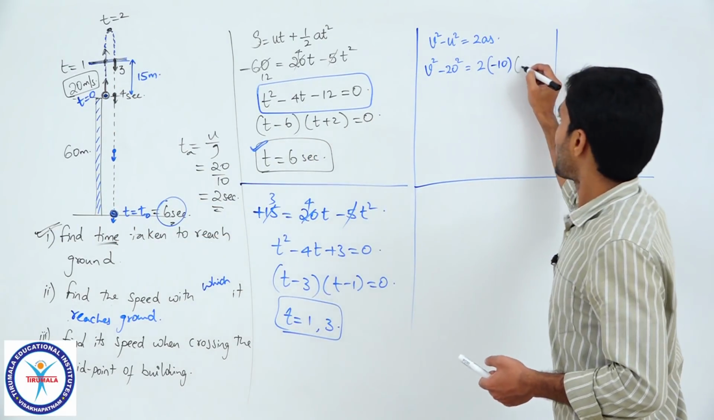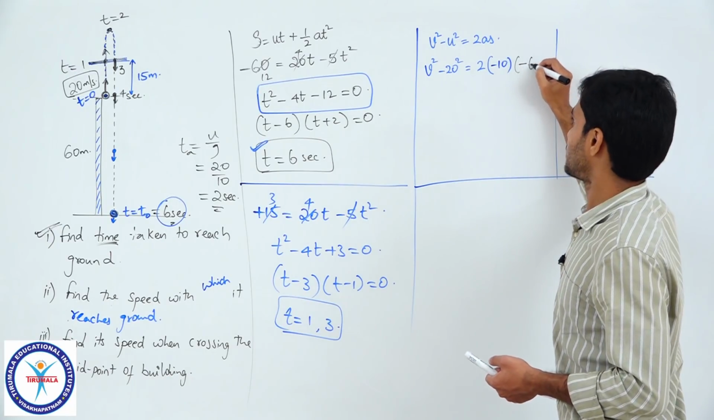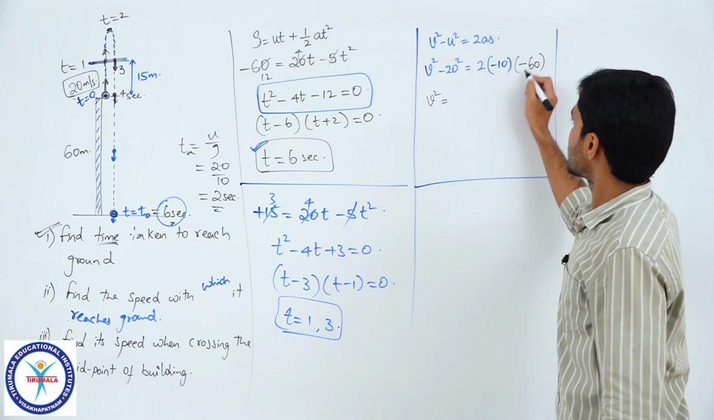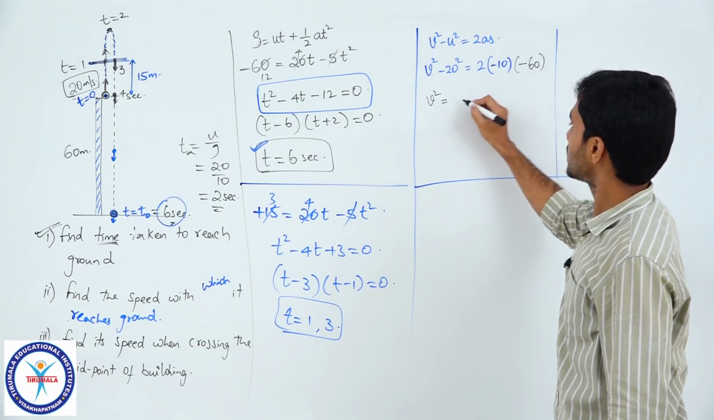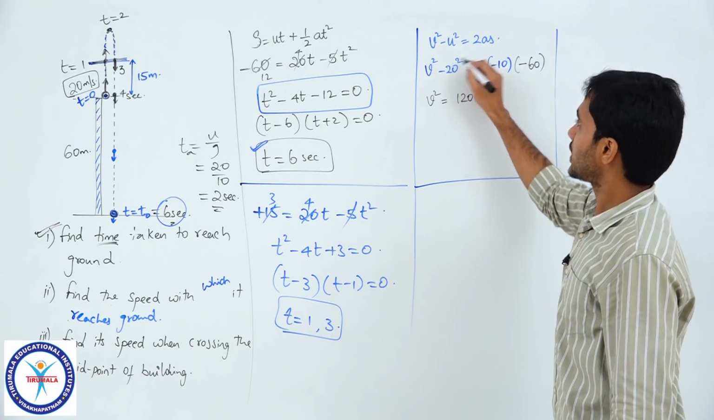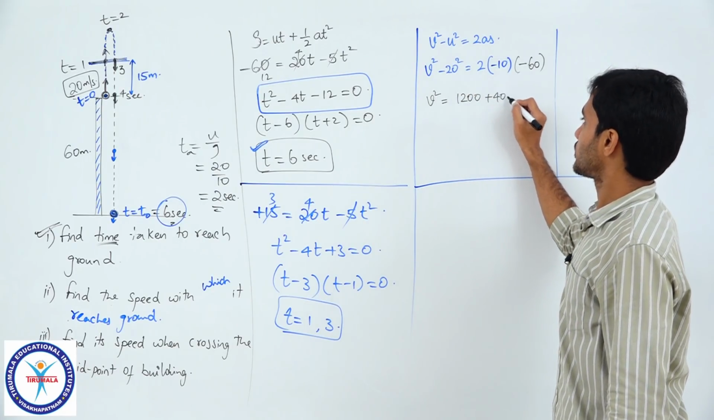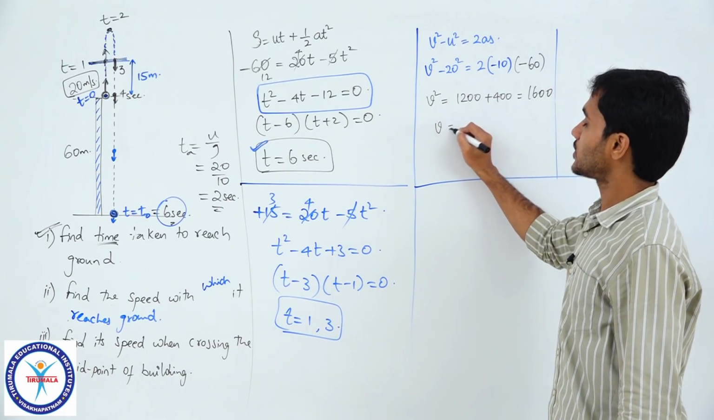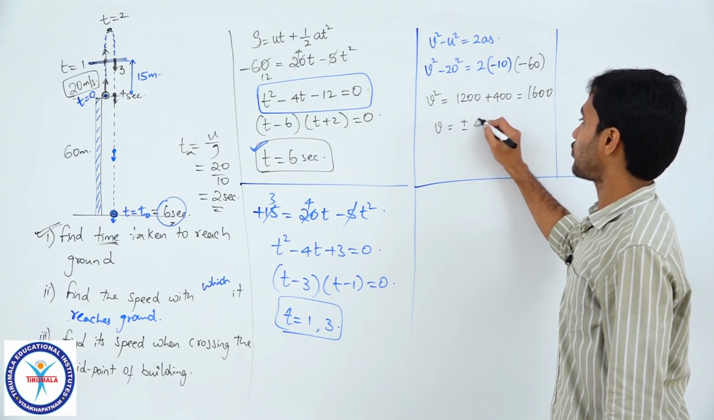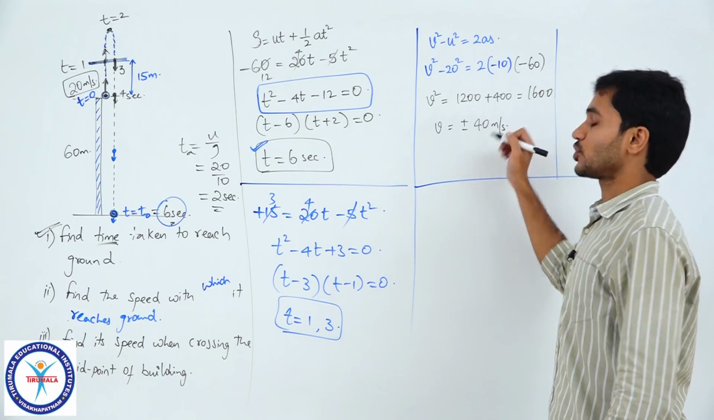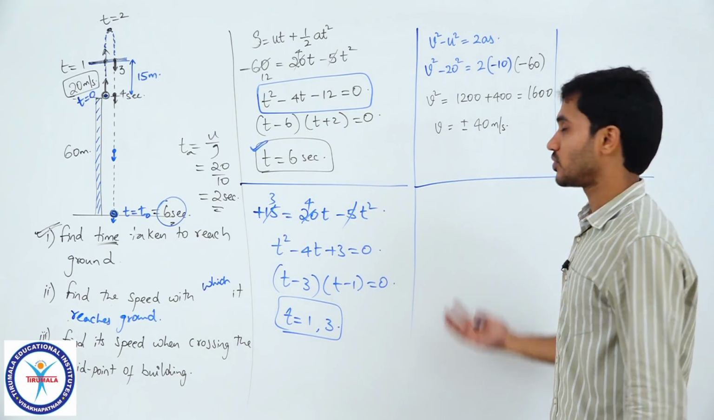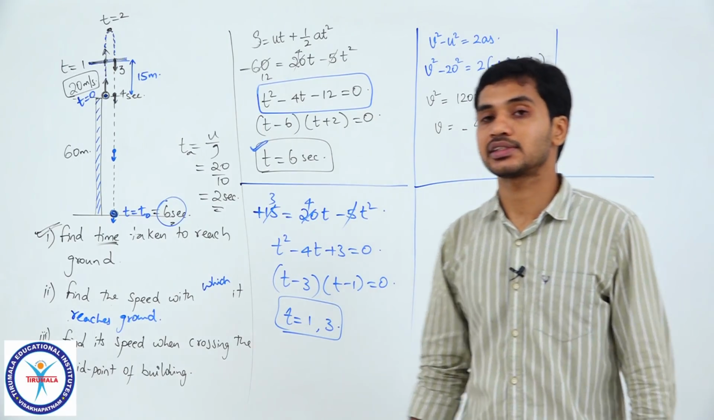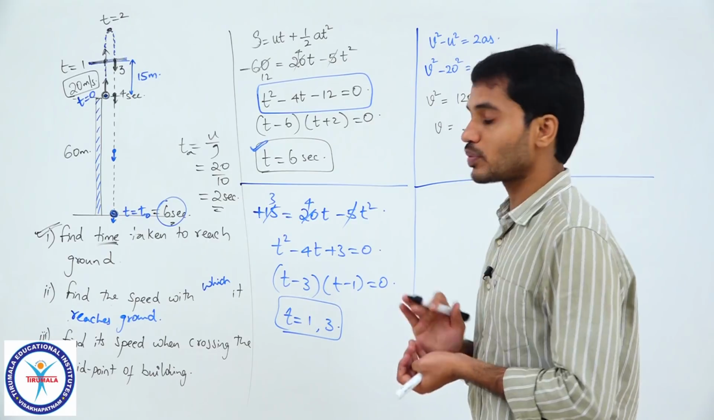So minus how much? 60. That's it. So you will get v square is equal to, how much is this? 1200 plus 400, which is 1600. So which means I will get v is equal to plus or minus 40 meter per second, and for sure because it is going down we should consider minus 40 meter per second as its velocity. Clear, students? So that would be the answer for that.